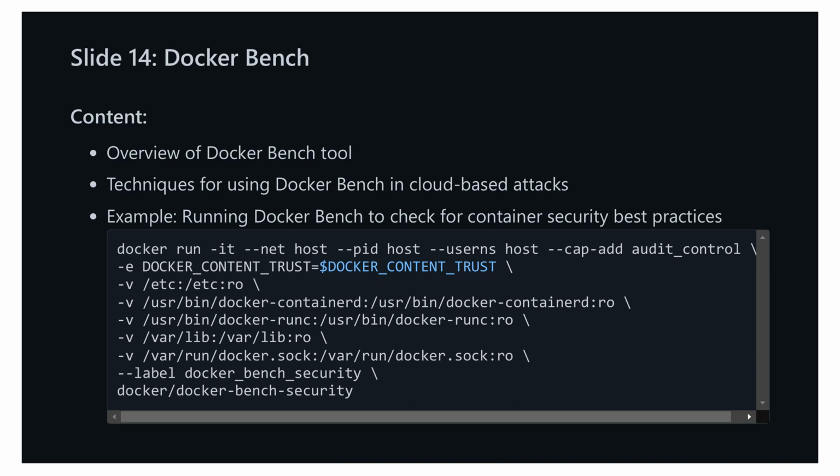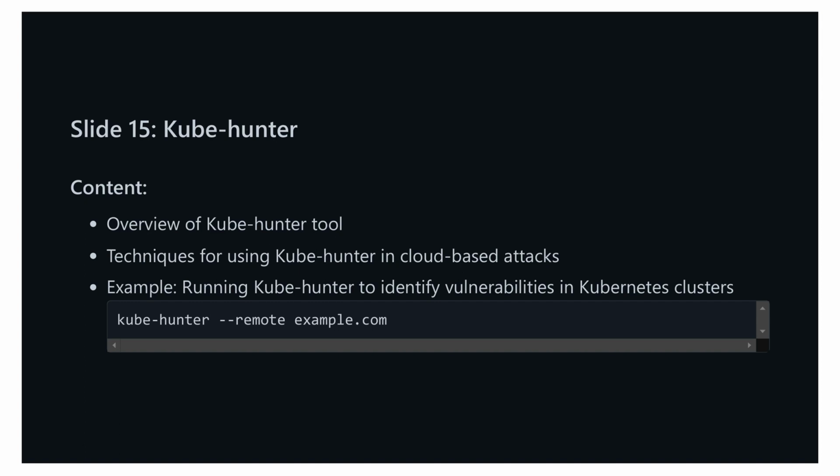On the next slide, we will delve into another essential security tool called KubeHunter, which focuses on identifying vulnerabilities in Kubernetes clusters. Continuing from where we left off with Docker Bench, let's now shift our focus to another critical security tool, KubeHunter. KubeHunter is designed specifically for Kubernetes clusters. This tool performs security assessments by hunting for potential vulnerabilities that could be exploited within your Kubernetes environment. Much like Docker Bench, KubeHunter is useful in cloud-based security assessments. You can deploy KubeHunter to scan your Kubernetes cluster, either locally or remotely, to identify weaknesses and mitigate risks.